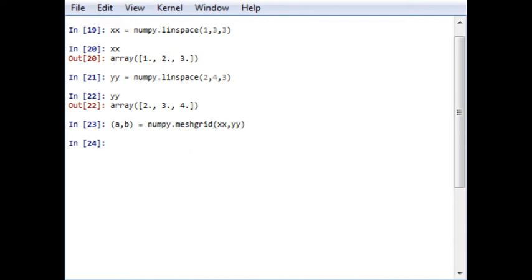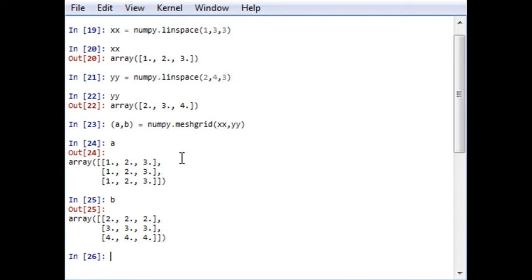The output will generate a meshgrid of these 2 elements, that is A will be 1, 2, 3, 1, 2, 3, 1, 2, 3, and B will be 2, 2, 2, 3, 3, 3, 4, 4, 4. So it will generate a meshgrid. It generates a 2-dimensional coordinate system where the x-axis is given by the first argument, that is x, and the y-axis is given by the second argument, that is y. This is as per the example I am explaining. This function is used while plotting a 3-dimensional plot, or defining a function on 2 variables.